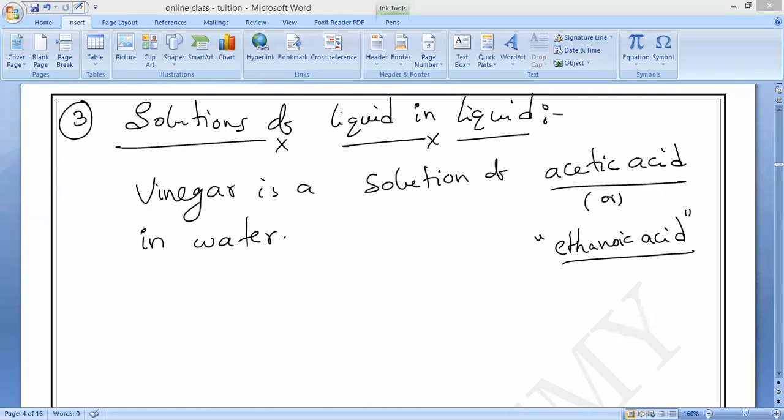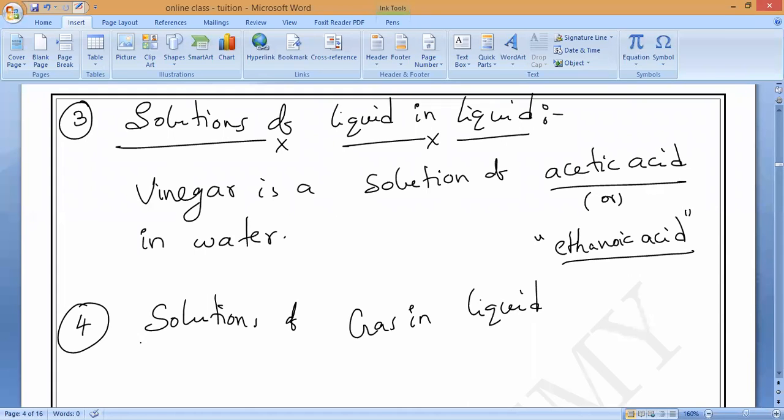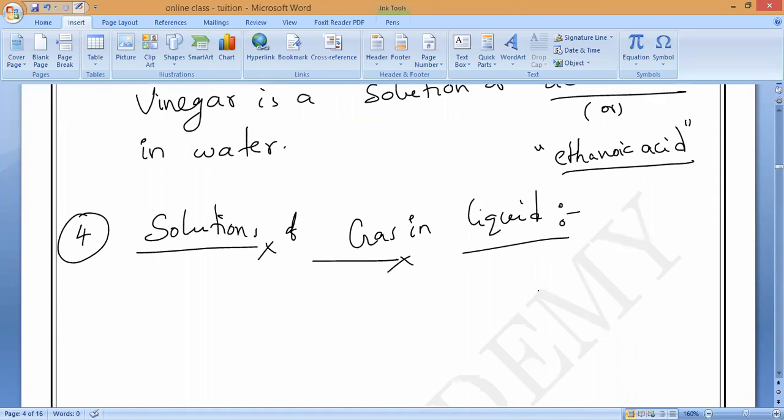Next, the fourth one: solution of gas in a liquid. Solutions of gas in liquid. Any example of gas in liquid? When you go outside, you will get acidity. Liquid oxygen? No, wrong. Sai said correct: carbonated soda.